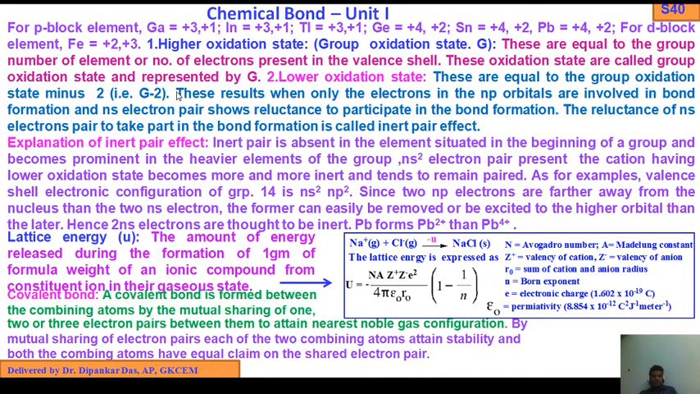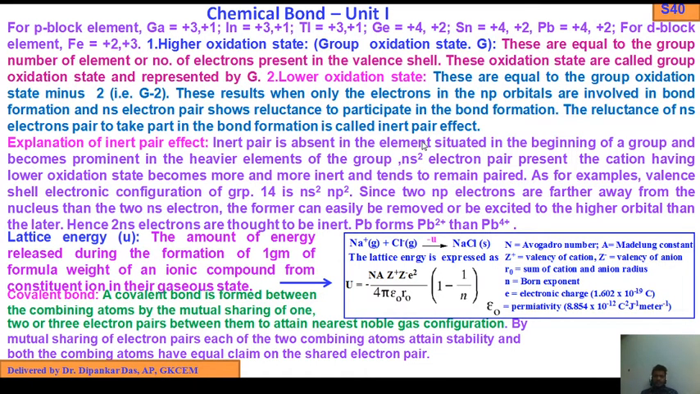These are equal to group oxidation state minus 2, G minus 2. These result when only the electrons in the np orbitals are involved in bond formation and the ns electron pair shows reluctance to participate in bond formation. The ns electrons are very close to the nucleus. This reluctance of the ns electron pair to take part in bond formation is called the inert pair effect.